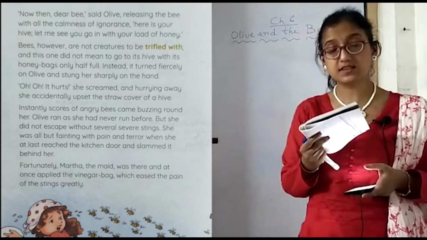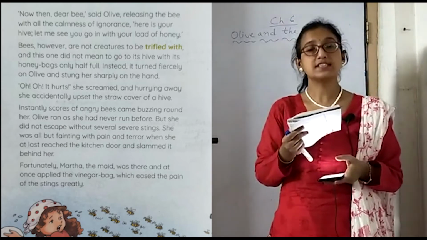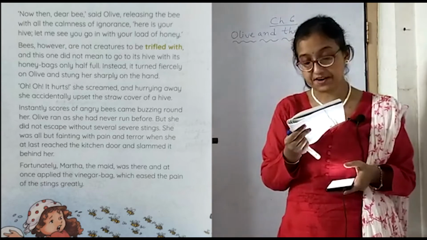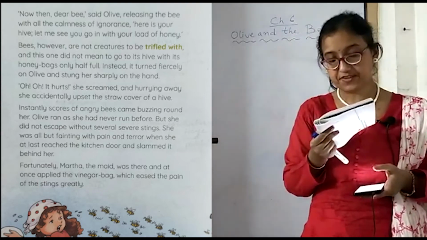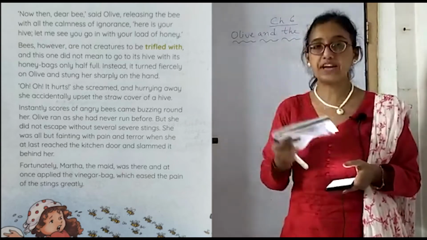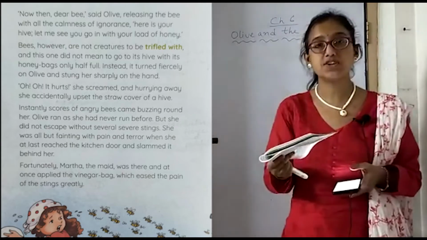Oh, oh, it hurts. Olive couldn't resist the pain, because the sting of a bee is very painful. She screamed, and hurrying away, she accidentally upset the straw cover of a hive. Because of the great pain, she couldn't see what was before her. So what did she do?